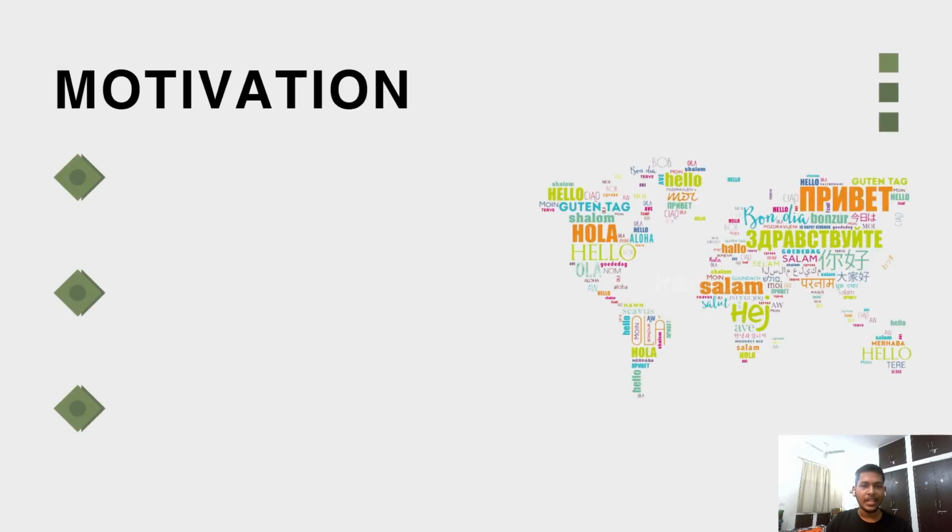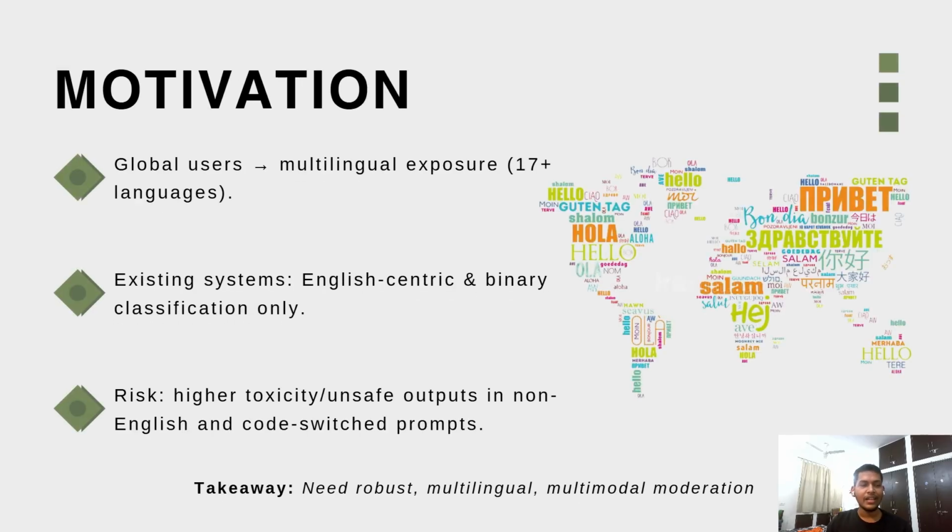So picture this, you write a query to a large language model in your own language or any other native languages, and it responds with a very harmful, toxic or biased content. That's not rare, right? You might be seeing it in everyday life. So why does this happen? This happens because the existing large language models are not currently trained with other languages than English.